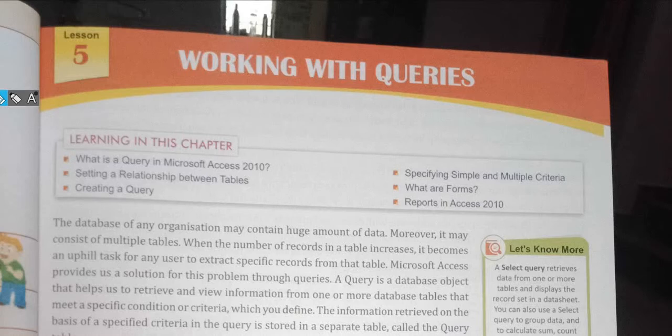So we make that field the primary key in which all the values are unique, and that is possible in the case of registration number, roll number, and enrollment number. In such fields, all students are assigned a unique roll number, unique enrollment number, or registration number. That's why, with the help of this primary key, we link all these different tables inside a database. Now, what is a query?